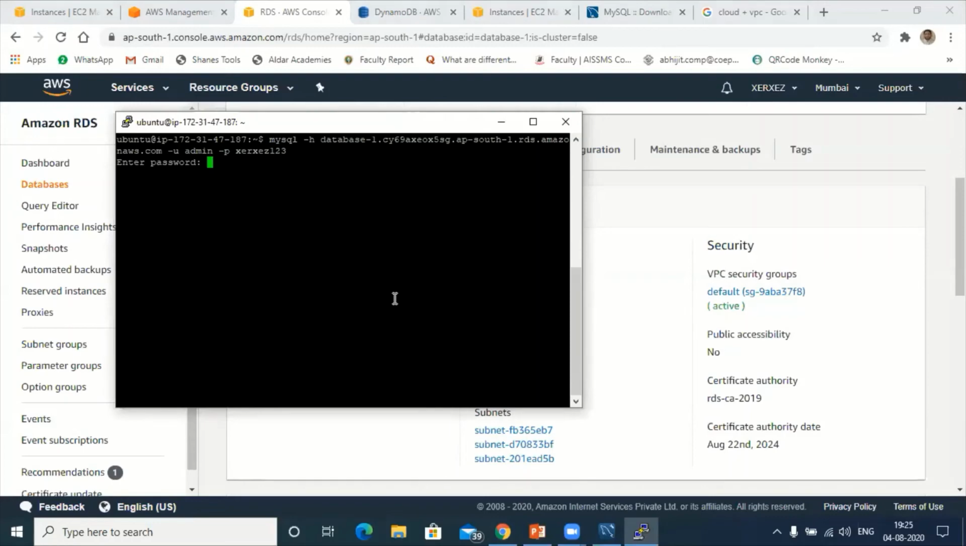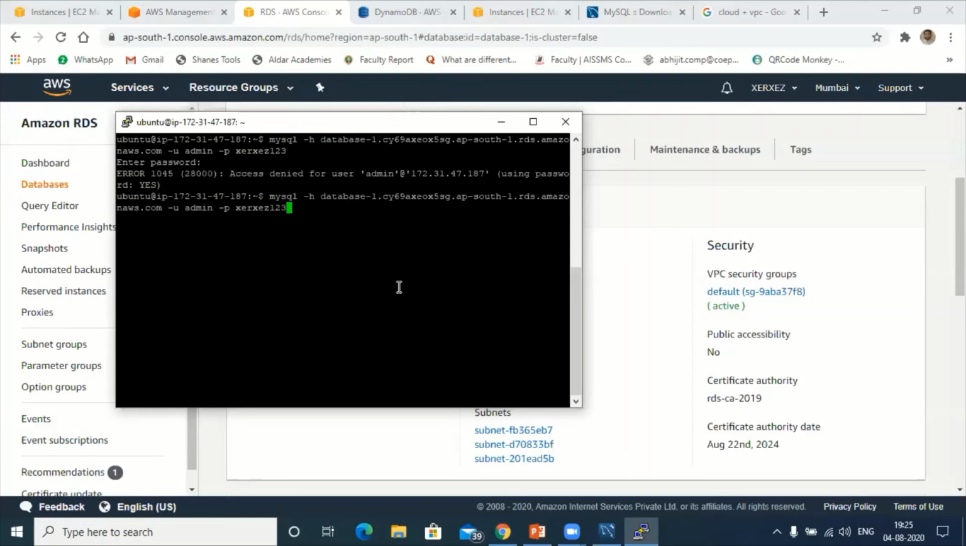XERXEZ123. Let me try. No, access denied for user admin using password. I think the password is not correct. Okay, so let me try again. Let us say the password is admin. I don't know which password I have given. 1 2 3 4 5. Let me try admin 12345. No. Okay, maybe there is some problem with the password. This is how we are connecting it. Let's see how to connect in the next session. But this is a procedure.